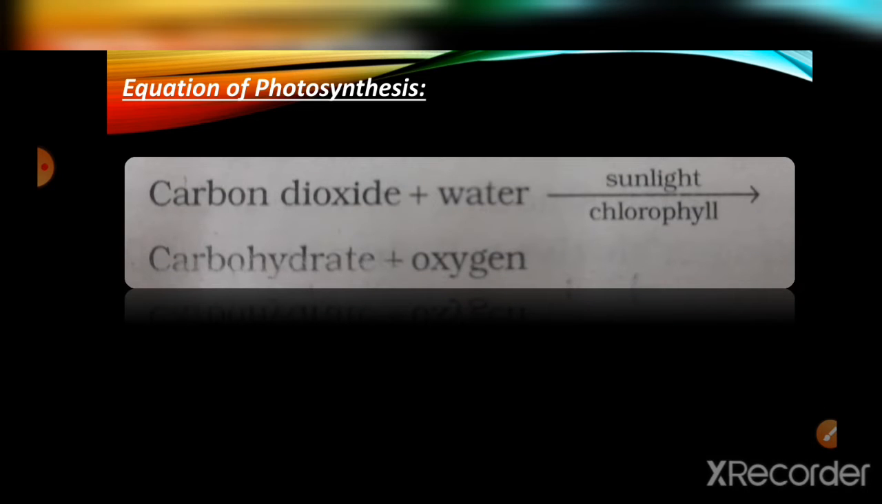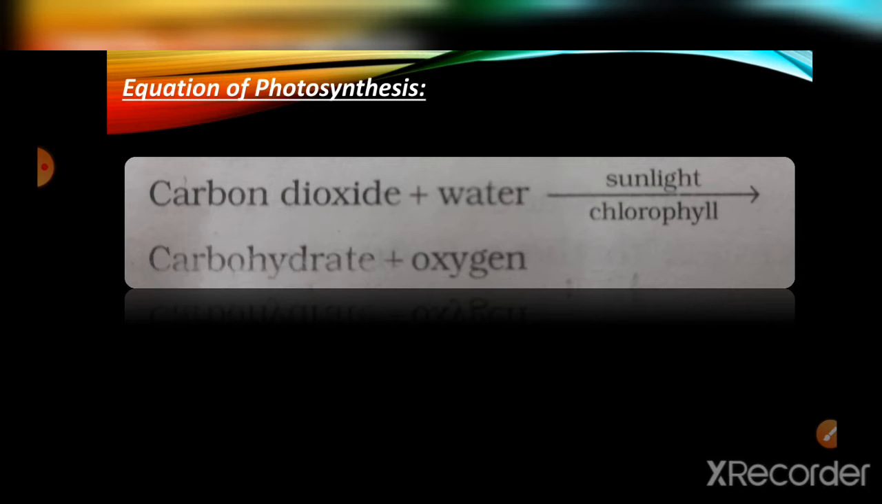Next, the equation. There is an equation given in your book, right? Carbon dioxide plus water, in the presence of sunlight and with the help of chlorophyll, gives carbohydrate plus oxygen. I have said it already, right? Carbon dioxide is taken in by stomata and water is taken in by roots, and sunlight is trapped by chlorophyll. So the first line is carbon dioxide plus water in the presence of sunlight with the help of chlorophyll. Chlorophyll traps sunlight, so with the help of chlorophyll it gives carbohydrate and oxygen.